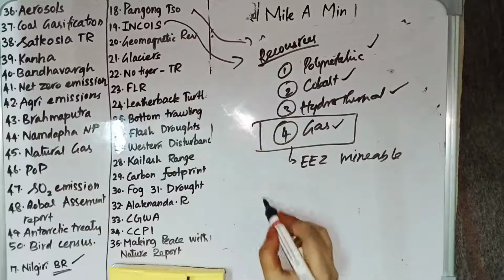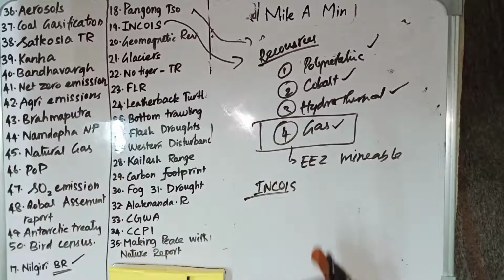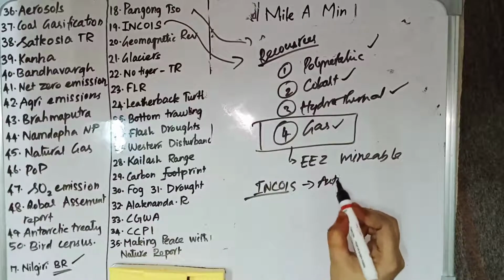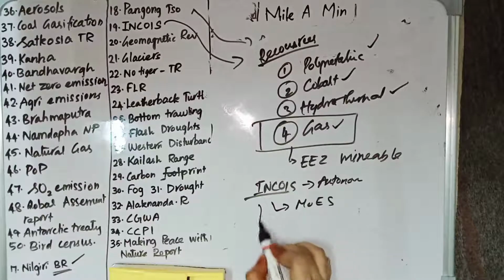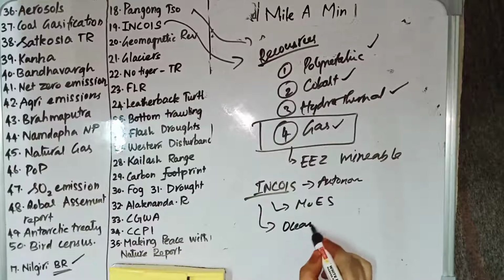And this INCOIS is relating to the ocean only. INCOIS stands for Indian National Centre for Ocean Information Services. It is an autonomous body, and it is under the Ministry of Earth Sciences. It provides and manages the oceanic data. So these are the things which are relating to ocean.